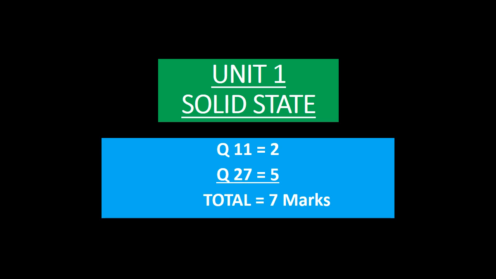Hi, welcome. Now I am going to discuss unit number 1, that is Solid State, of second PUC chemistry. From this chapter you will get a total of 7 marks in the main exam, and in the question paper there will be 2 questions from this chapter, that is question number 11, which carries 2 marks, and question number 27, which carries 5 marks. Totally 7 marks will be there in the annual exam question paper.